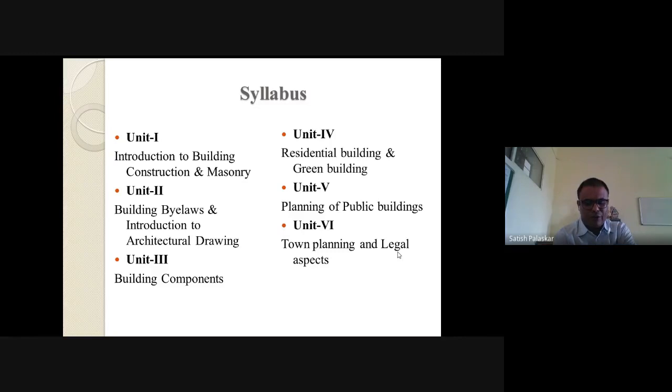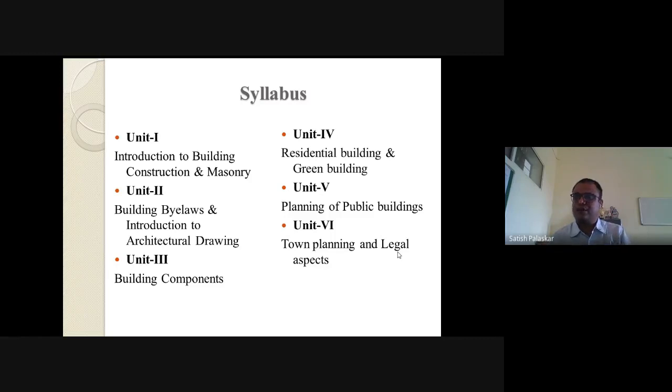And one more introductory part is there, that is noise and acoustics and ventilation, the necessity and different types of ventilation. So this covers your syllabus for building technology and architectural planning.